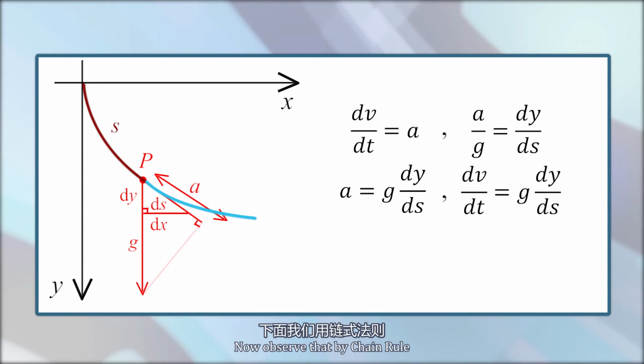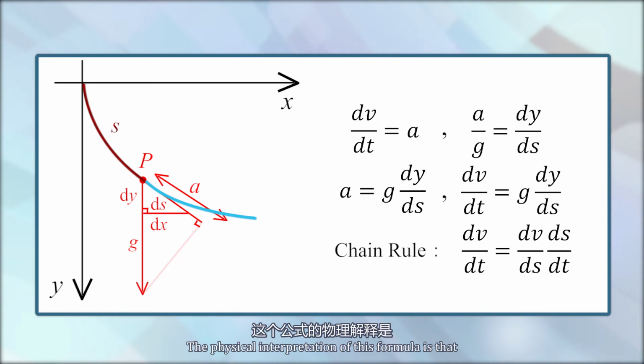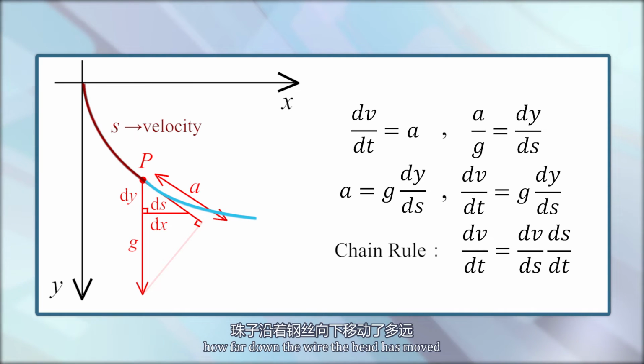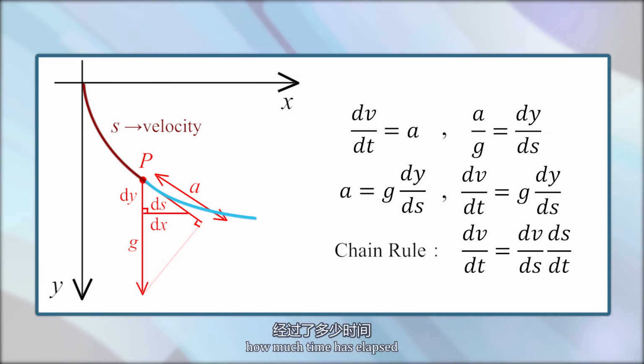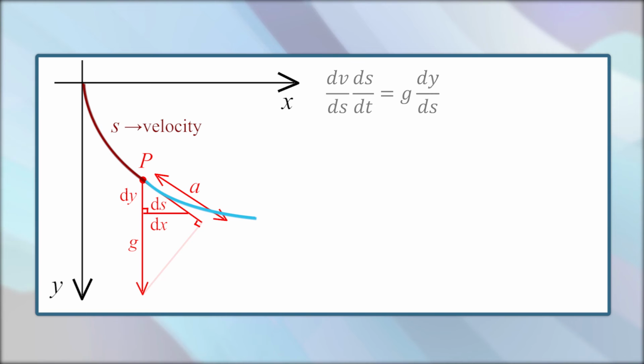Now observe that by the chain rule, dv/dt equals dv/ds times ds/dt. The physical interpretation of this formula is that velocity will depend on s, that is, how far down the wire the bead has moved. But the distance traveled will depend on how much time has elapsed. Therefore, the derivative of v times the derivative of s equals g times the derivative of y.